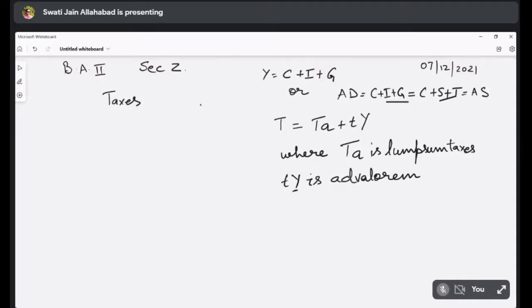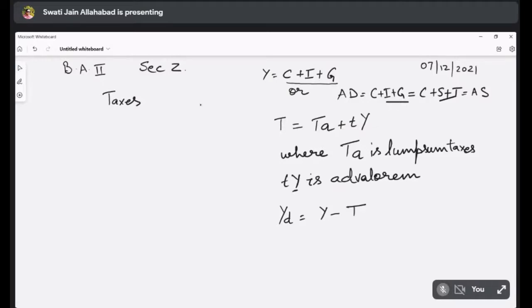So if the taxes exist for the economy, how does it affect this equation, Y is equal to C plus I plus G? You know that YD is equal to Y minus T, right?